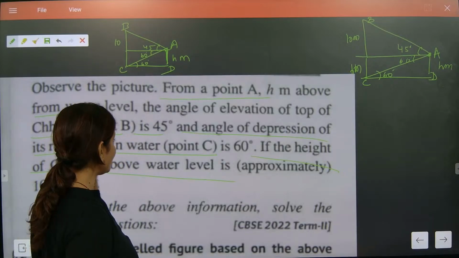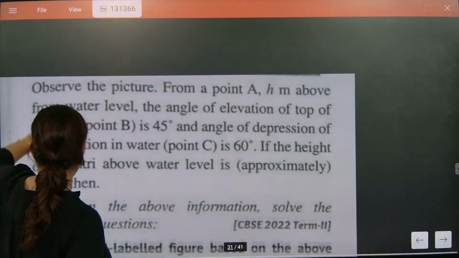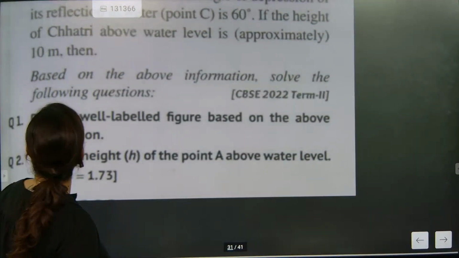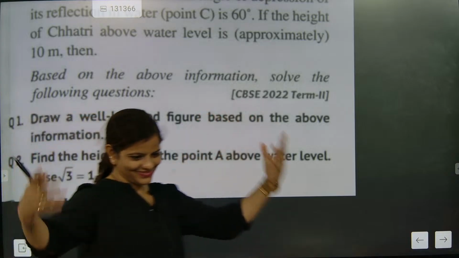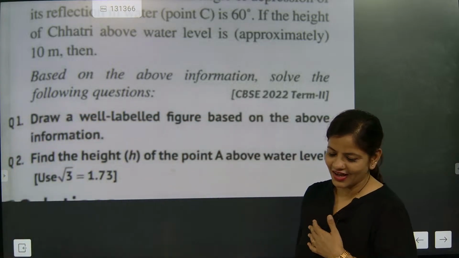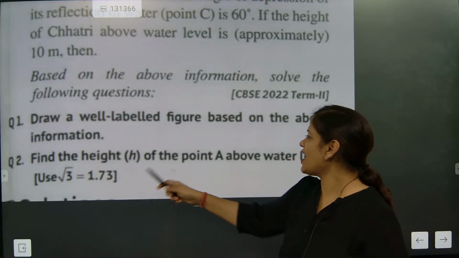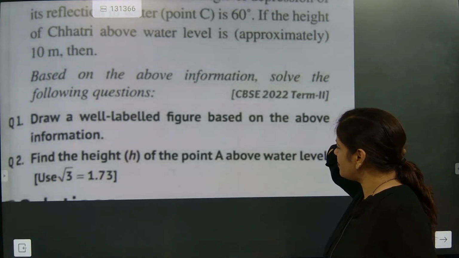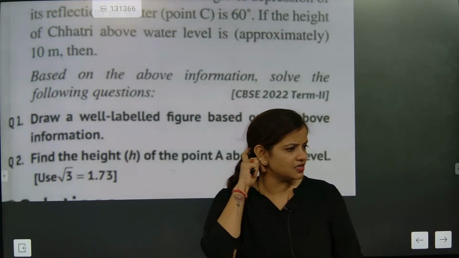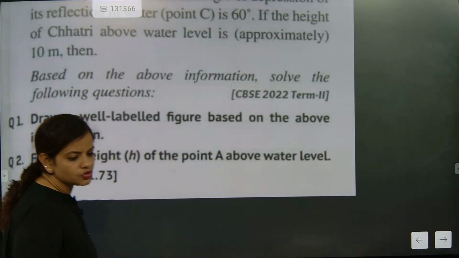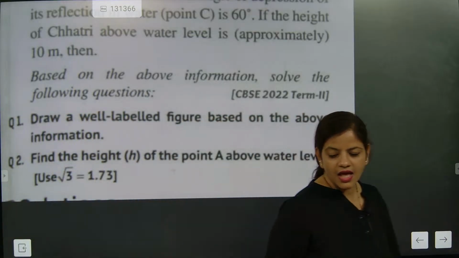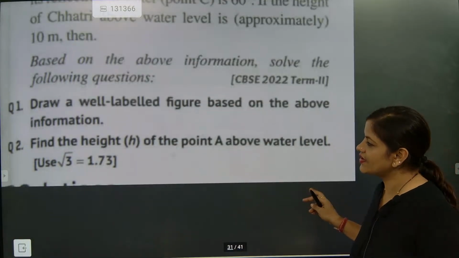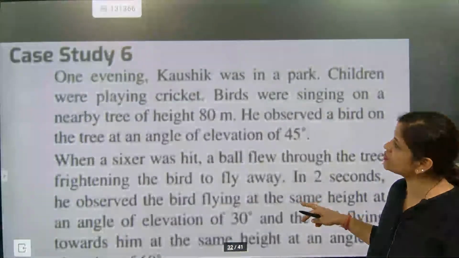Now you go for the next one. Draw a well-labeled figure based on the above information. Our drawing is okay. Find the height of the point above the water level. H only they asked. So you will first draw. We drew already, and the height is coming as 17.3.